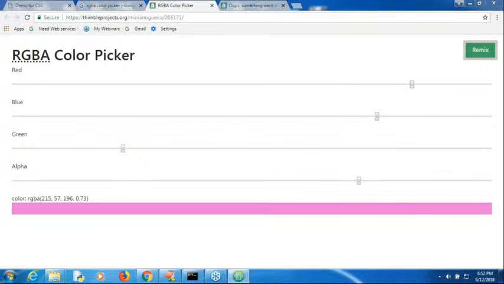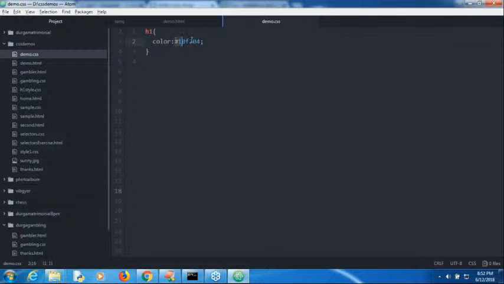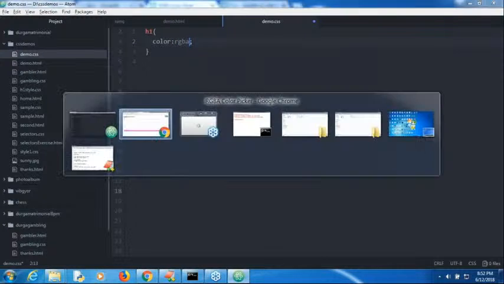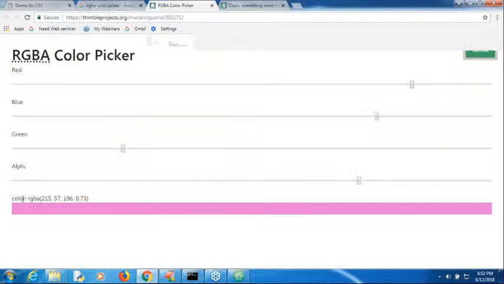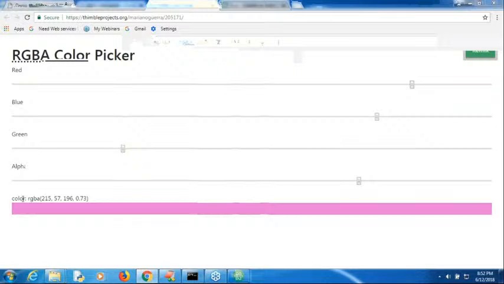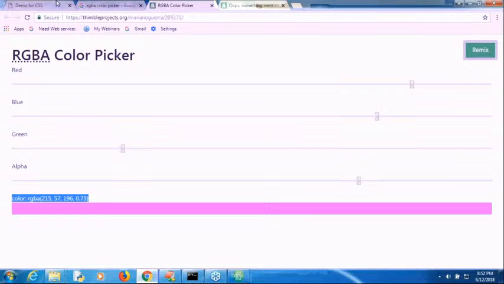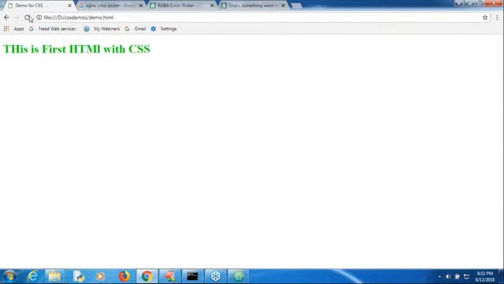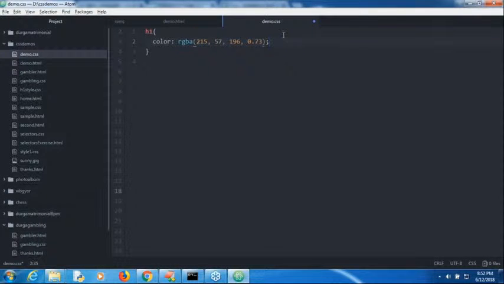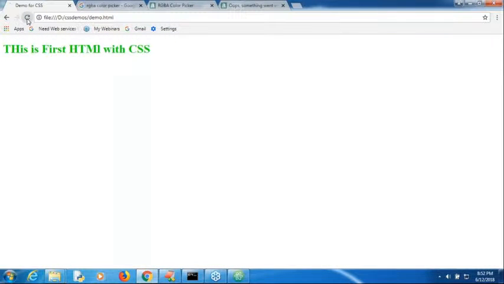Now just have a look once. What is the fourth way, sir? RGBA. Assume that we take RGBA like this, as the attribute. Now you can see a clear difference. Observe carefully, what is the A value I'm taking? 0.73, like this. Now have a look once. Yes, are you seeing 0.73 like this?